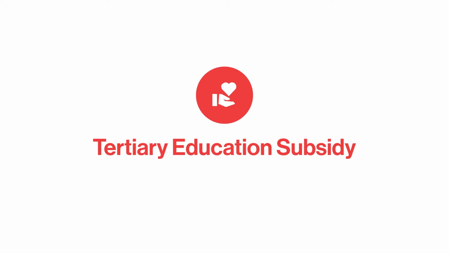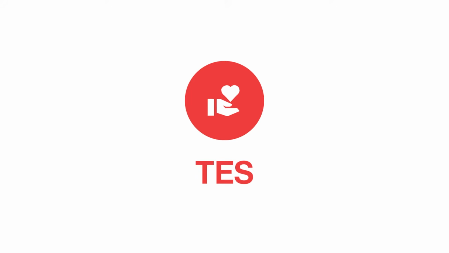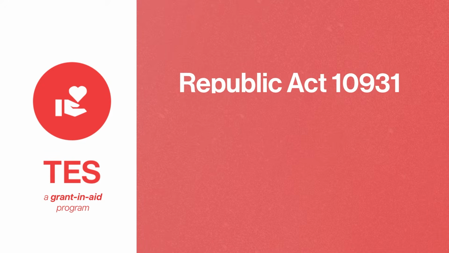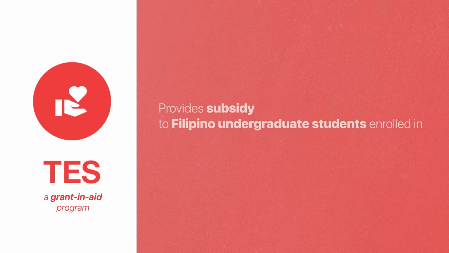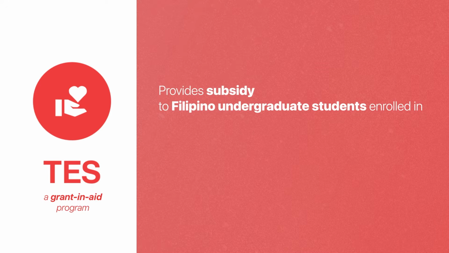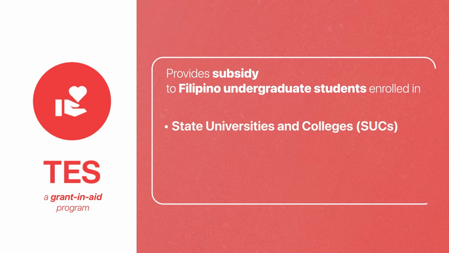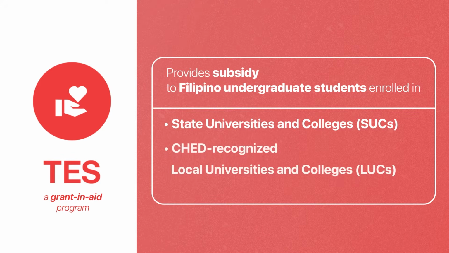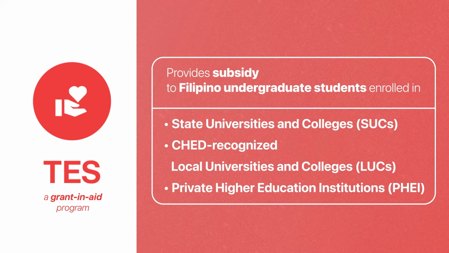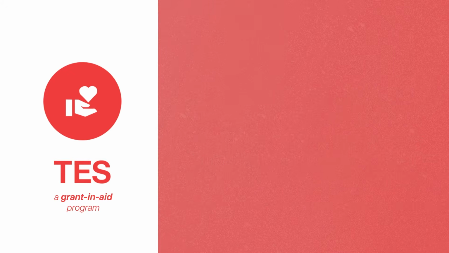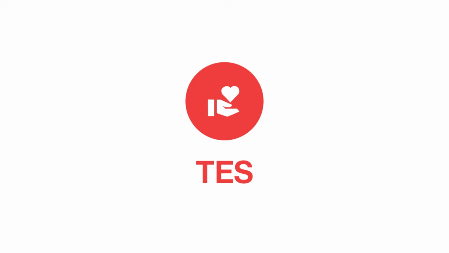Introducing the Tertiary Education Subsidy or TES, a grant and aid program under Republic Act 10931 or the Universal Access to Quality Tertiary Education Act that provides subsidy to Filipino undergraduate students enrolled in state universities and colleges, CHED-recognized local universities and colleges, and private higher education institutions, especially the poor but academically able and highly motivated students, by supporting the full or partial cost of tertiary education.